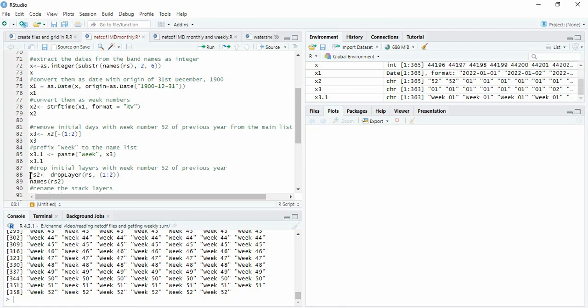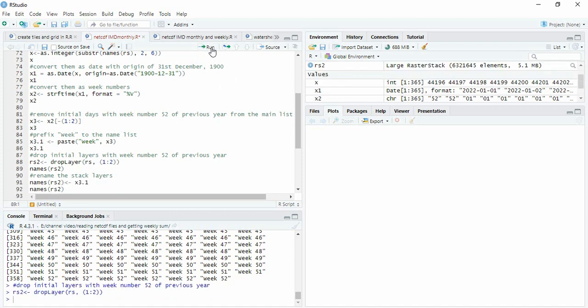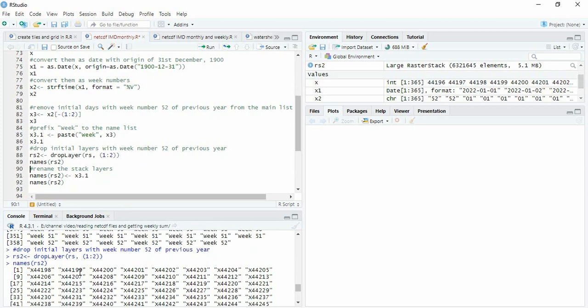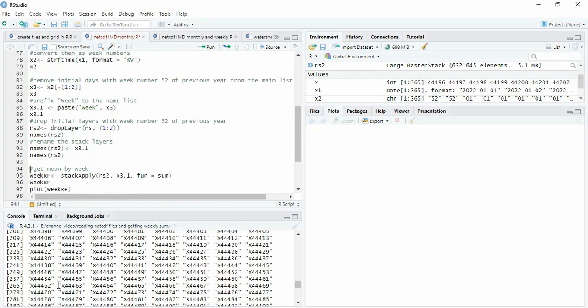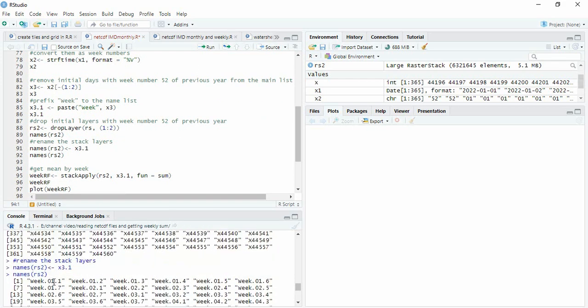So we are creating rs2 using the function dropLayer and removing 1 and 2. So now we are having from 198 instead of 44196. So now we will be naming this rs2 as rx3.1 and see the names are week 1 and 7 will be there.